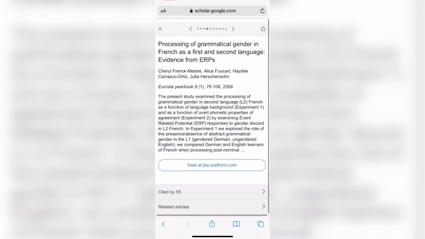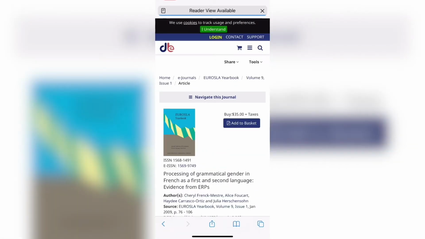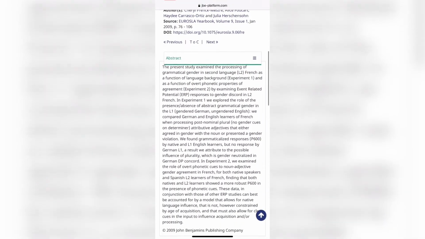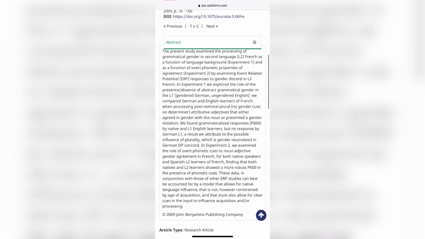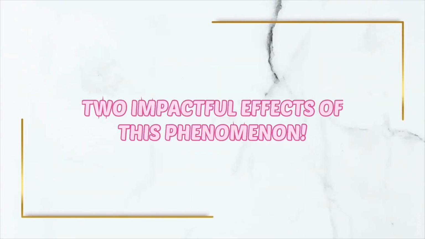Let's take a look at some proof that this phenomenon really exists. From the journal written by Cheryl Frank Mestre, the present study examined the processing of grammatical gender in French as a function of language background in France itself. Next, a journal written by Deborah M. Hardison. This paper presents the findings of 3 studies which revealed that learners of French are able to take advantage of gender noun-ending correspondences in making gender decisions.